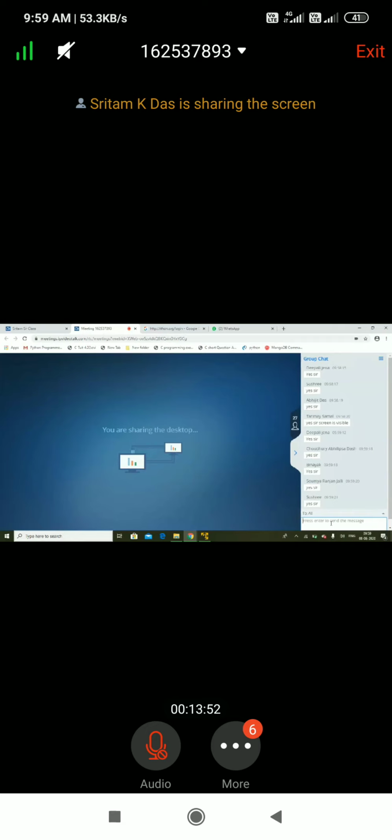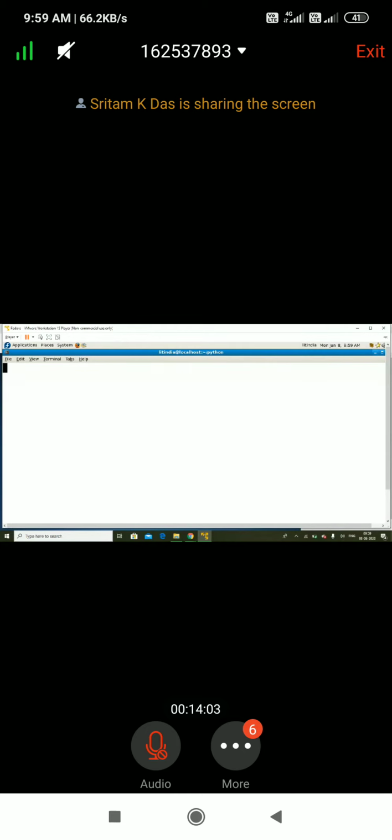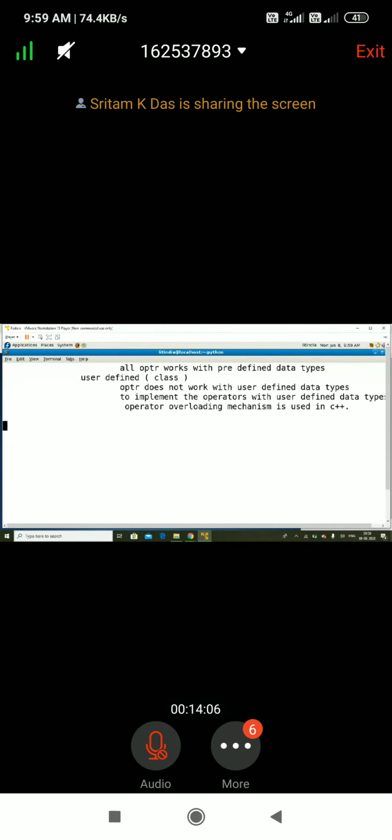Okay. Later I am implementing another program, but before that, please concentrate. We know operators can be overloaded in two different ways. First one, by using a function. Second one, we can implement by using a method. फंक्शन से भी ओवरलोड कर सकते हैं, मेथड से भी ओवरलोड कर सकते हैं.